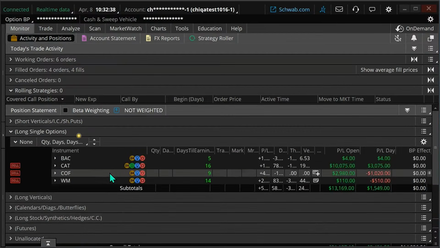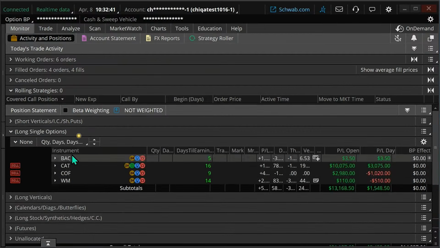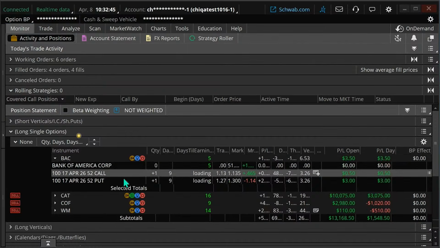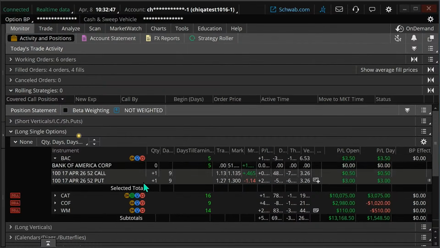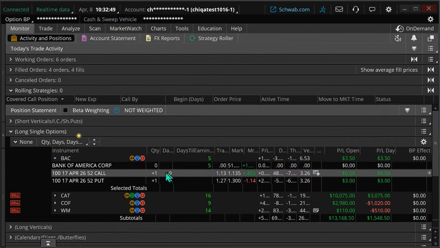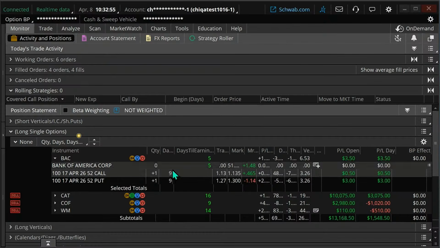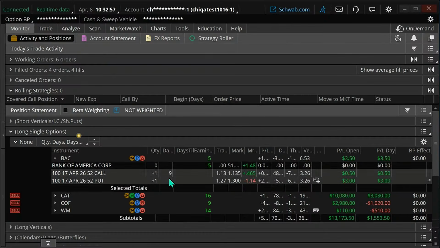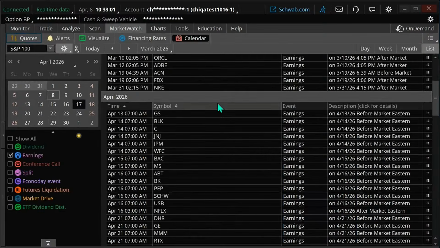single options. Okay, Bank of America, that's the one that we just entered. This is the straddle. How are we going to manage this? On earnings day, typically we'll look to exit this trade. It's purely speculative. I don't know if earnings comes out before the market or after the market.